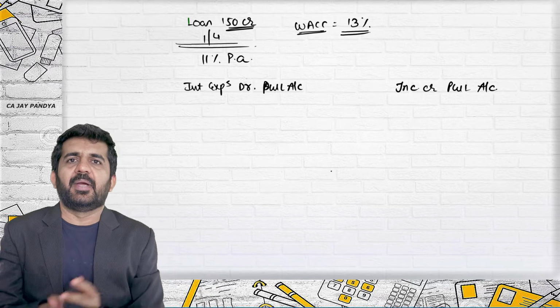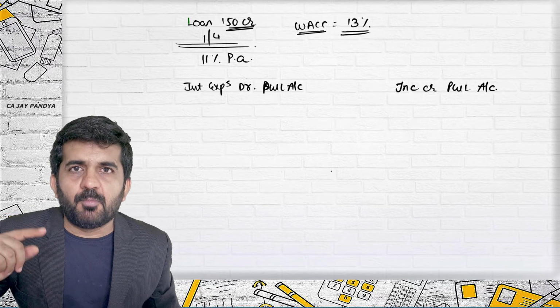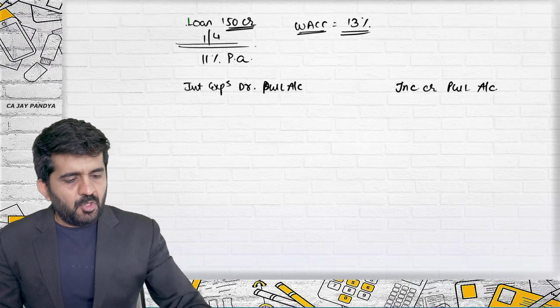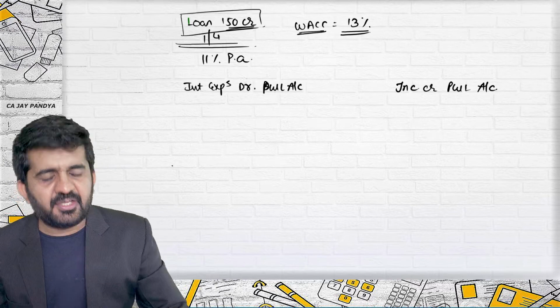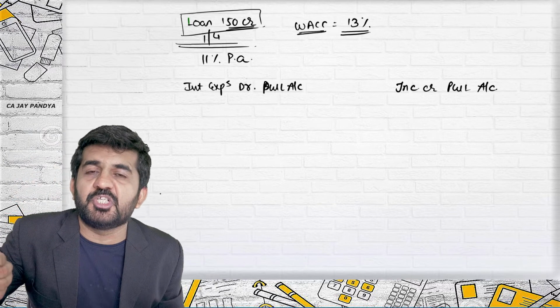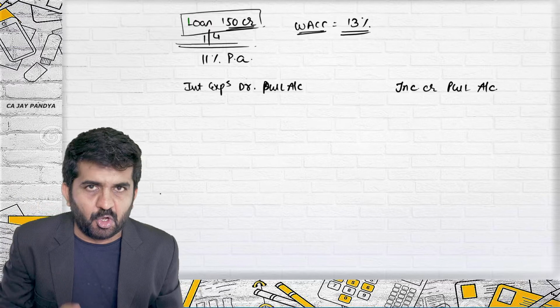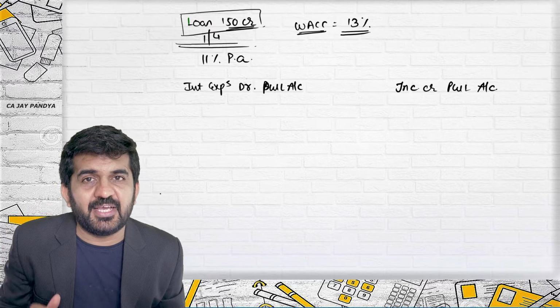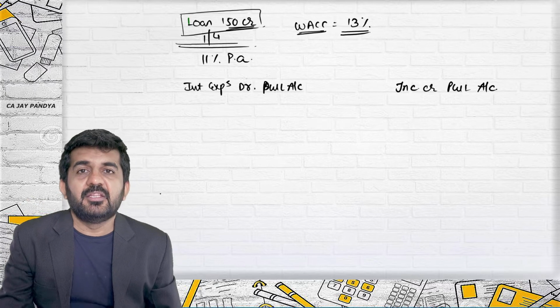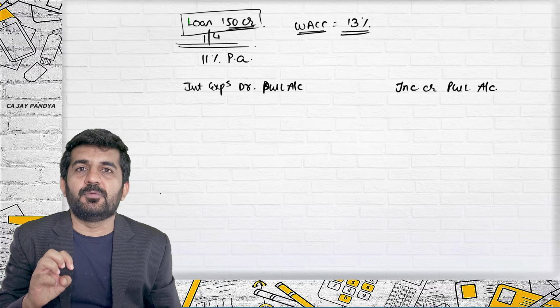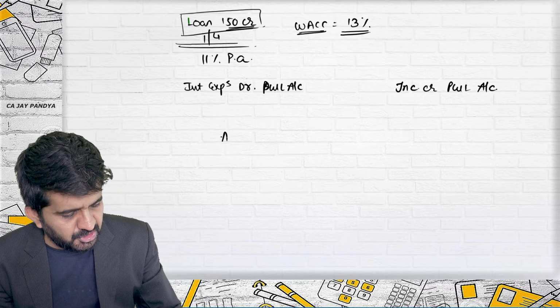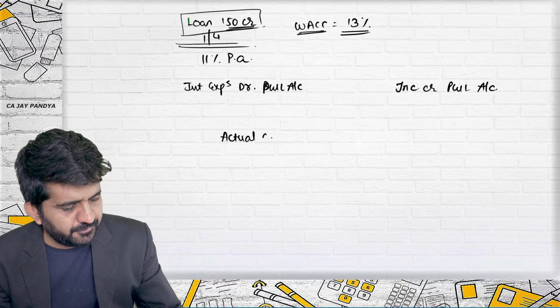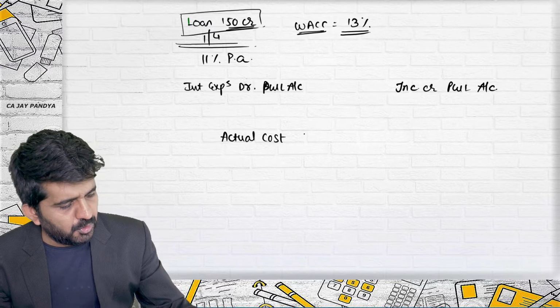First comment: is interest a borrowing cost? Yes. Was this loan taken for that specific machinery? Yes. So it is a specific borrowing. Was that machinery a qualifying asset? Yes. Then interest cost should be capitalized. How much? Actual cost.